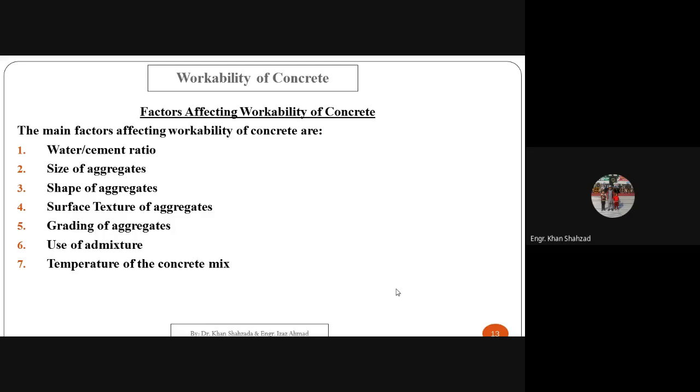Now, we will be talking about the factors which affect workability. The main factors affecting workability of the concrete are: number one, the water cement ratio of the concrete.